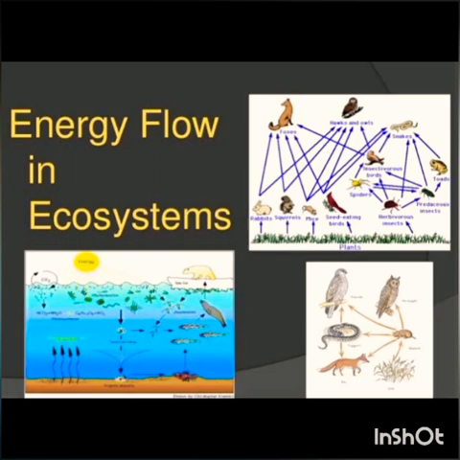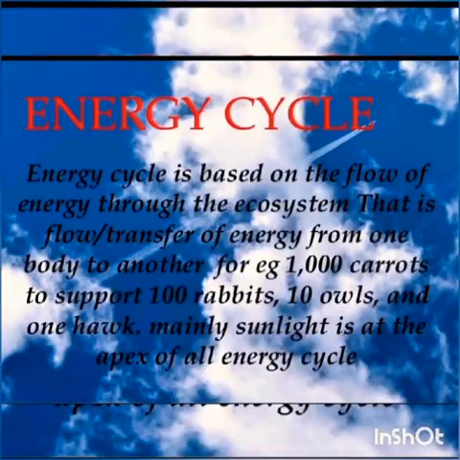So first, what is energy cycle? Energy cycle is based on the flow of energy through the ecosystem. That is transfer of energy from one body to another. For example, 1000 carrots to support 100 rabbits, 10 owls and 1 hawk. Mainly sunlight is at the apex of the cycle. So the energy enters in an ecosystem as sunlight, which is the source of energy.